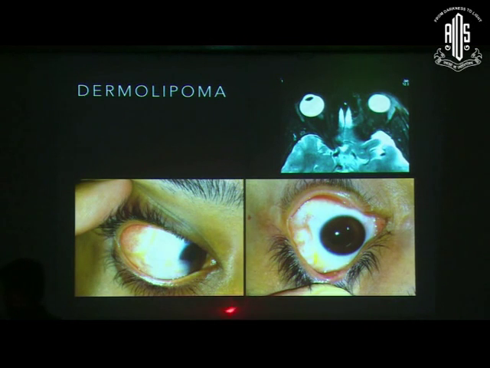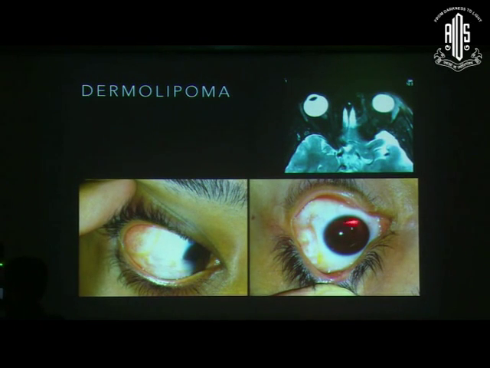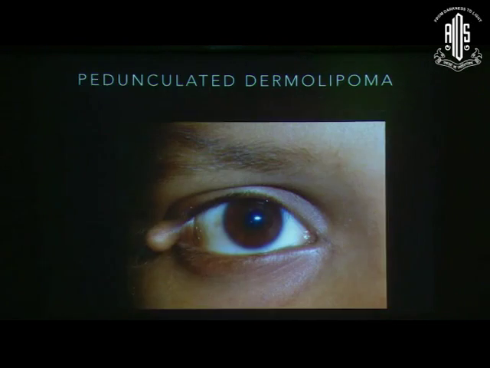Now there may be many varieties of these choristomas, and another common variant is dermolipoma. This usually appears in the lateral fornix as a yellowish soft fleshy tissue. Sometimes you can see hair follicles arising from it, and if you image them, you will see a tail of fatty tissue which goes deep inside the orbit. The important thing here is when we treat them, you don't need to really chase the deeper part, you just need to debulk the superficial part, and that is usually enough.